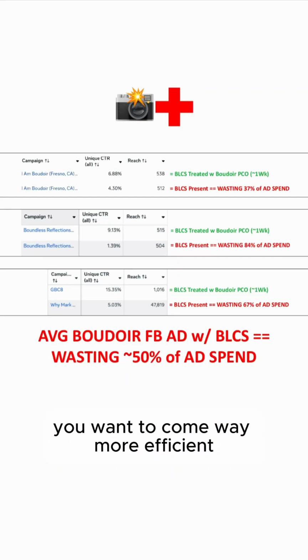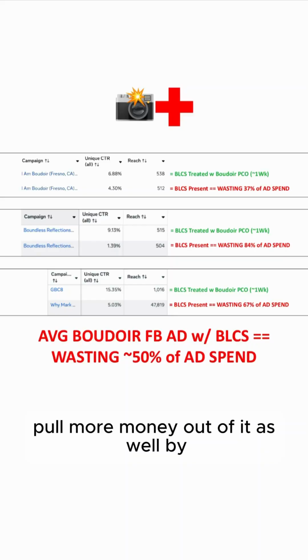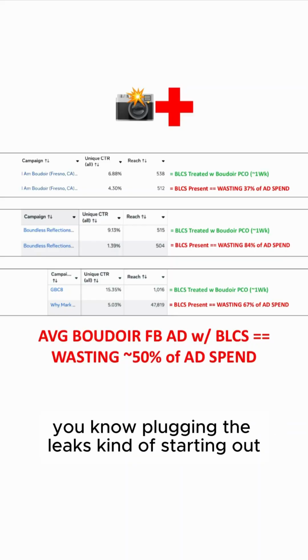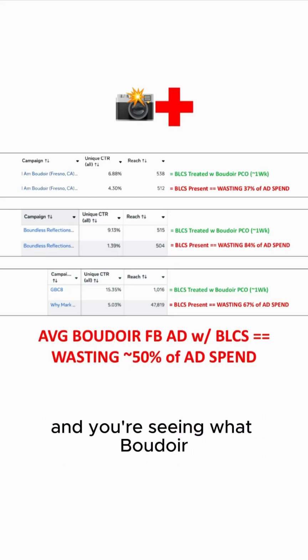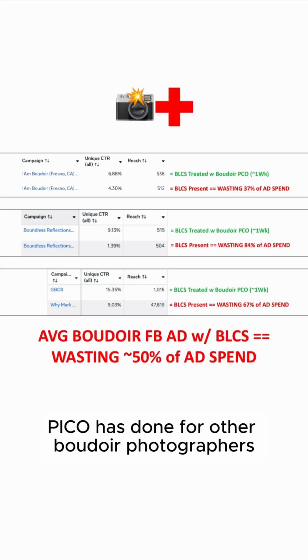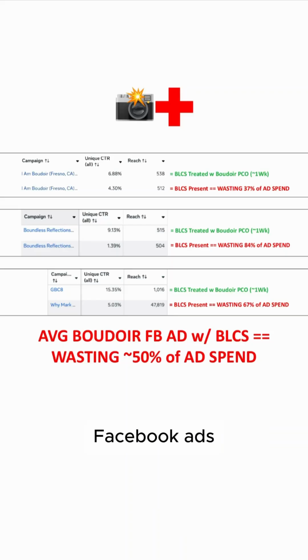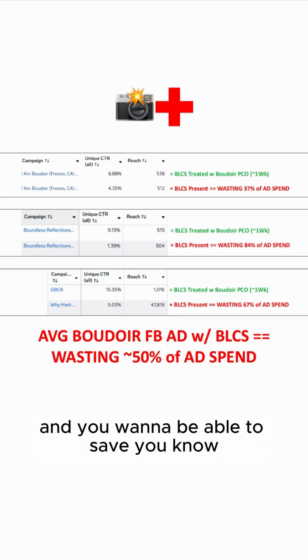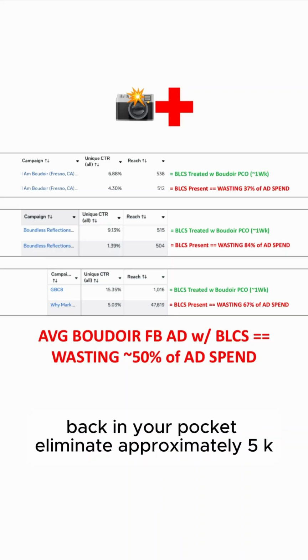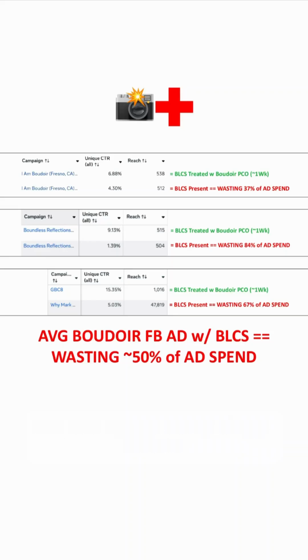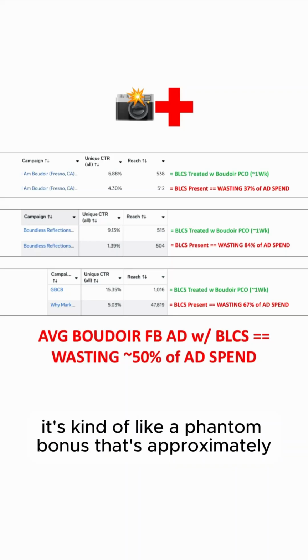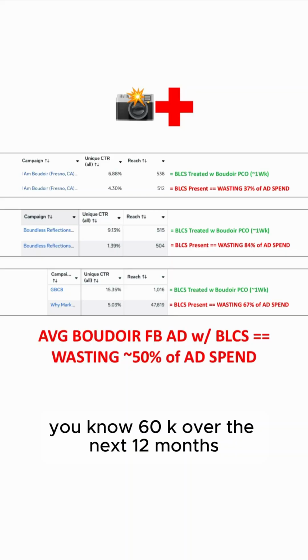You want to become way more efficient, pull more money out of it as well by plugging the leaks. And you're seeing what Boudoir Pico has done for other boudoir photographers' Facebook ads. And you want to save, back in your pocket, approximately 5K of ad spend every single month, literally back in your pocket. It's kind of like a phantom bonus. And that's approximately 60K over the next 12 months.